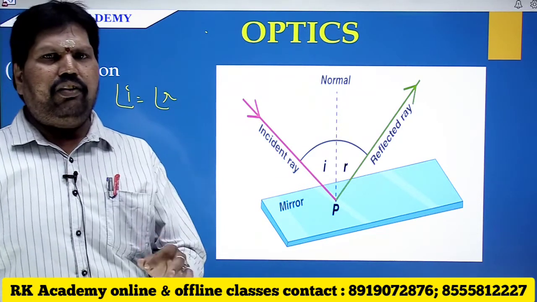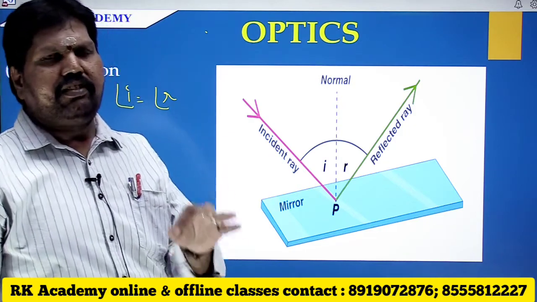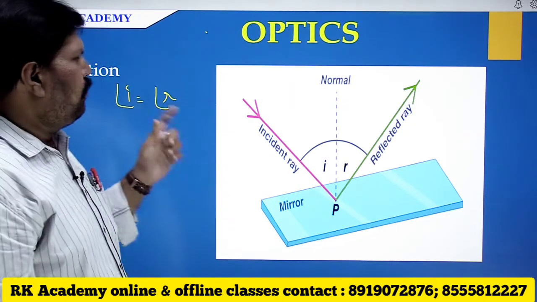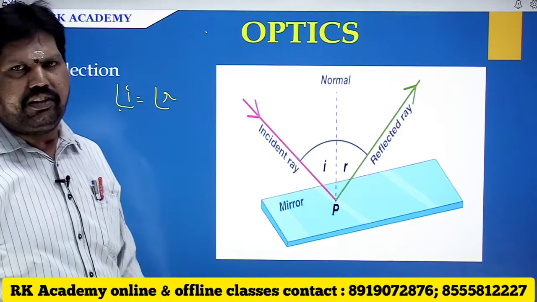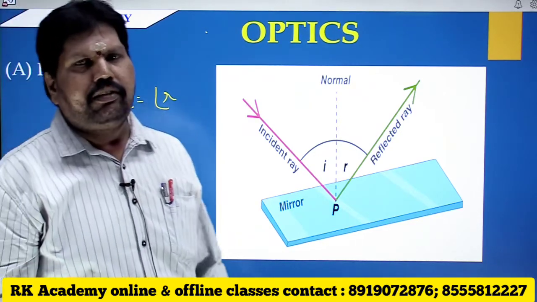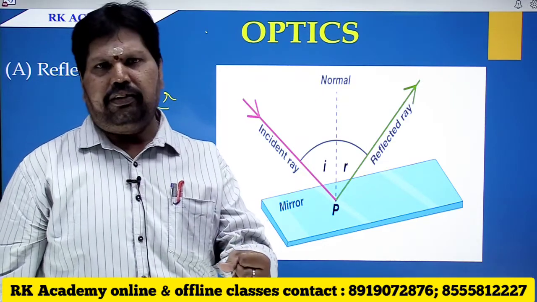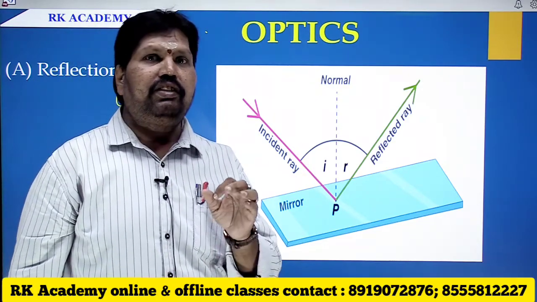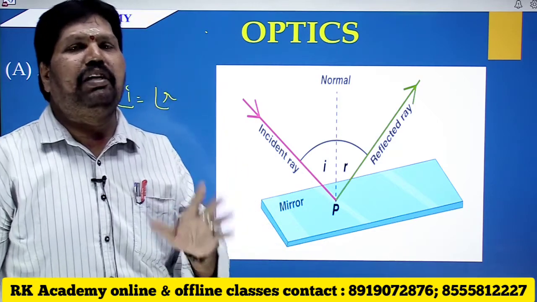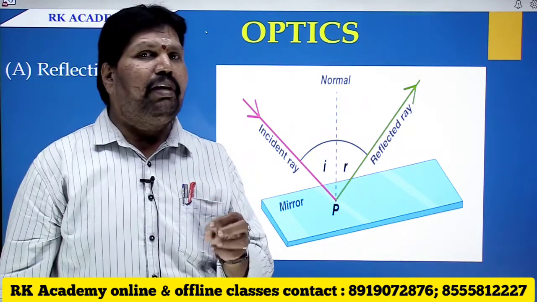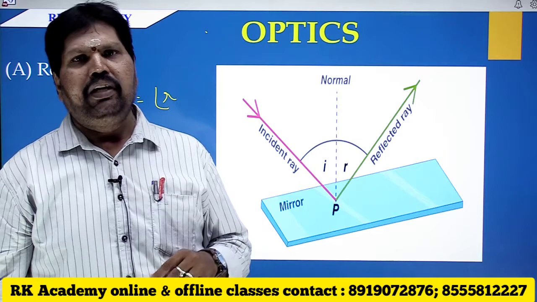Why does the light always reflect in such a way that the angle of incidence is equal to the angle of reflection? Because the light always selects the path for which the displacement is minimum or the time of journey is minimum. It's like human nature.